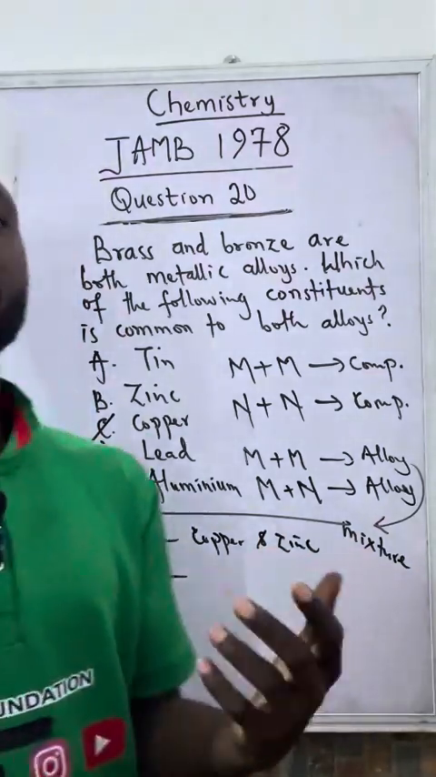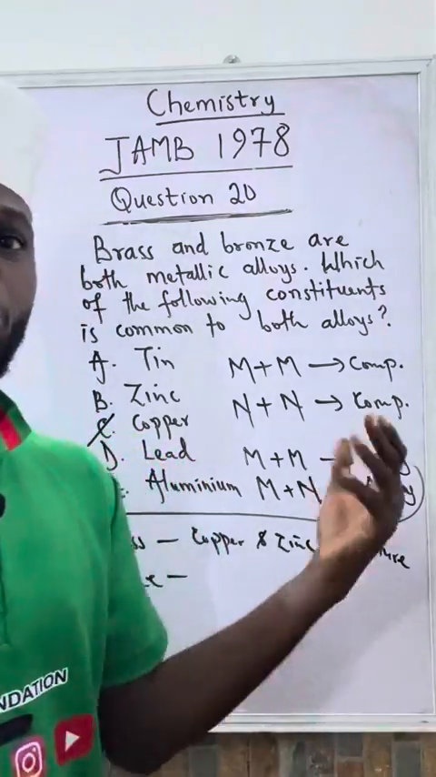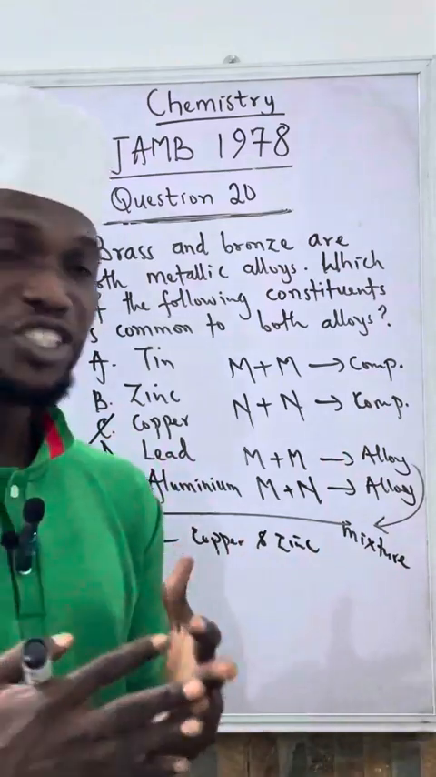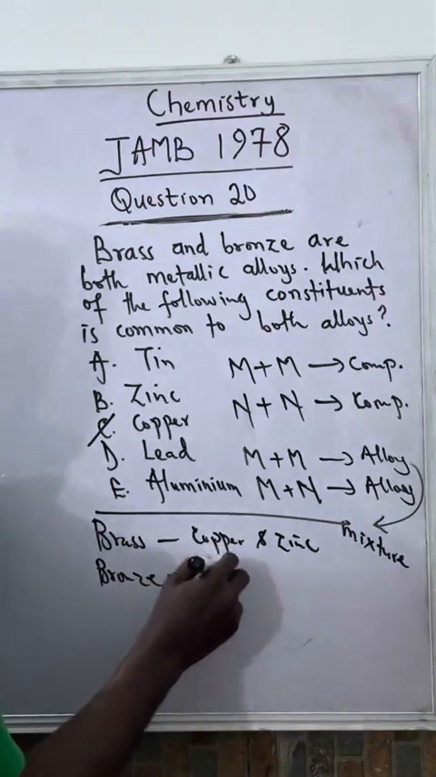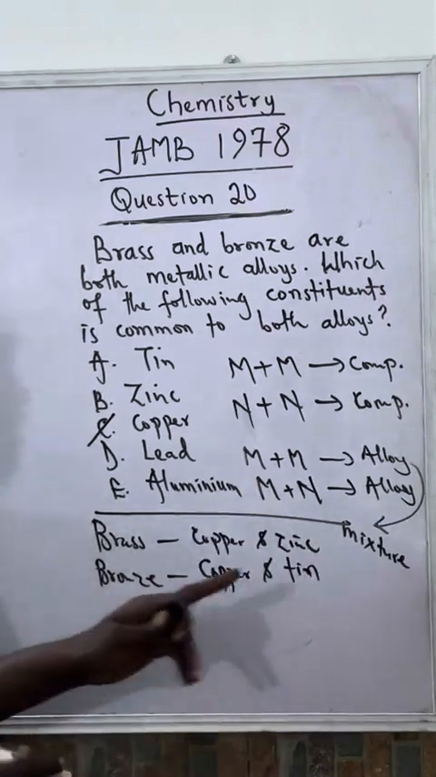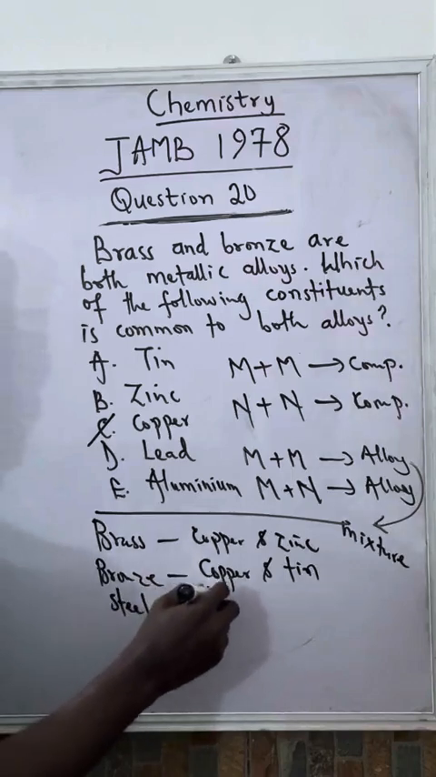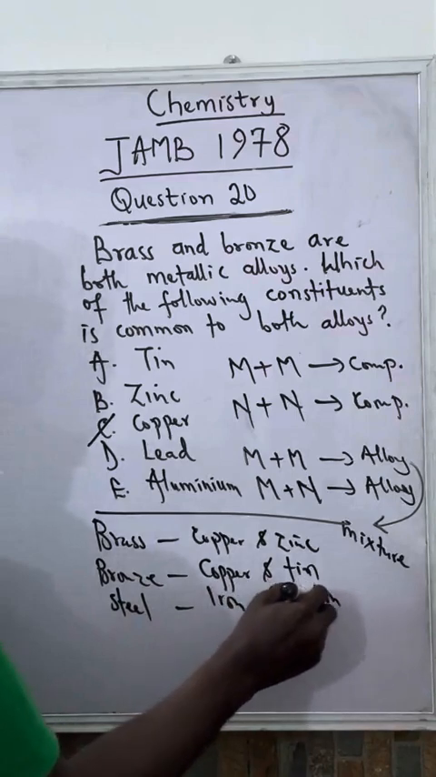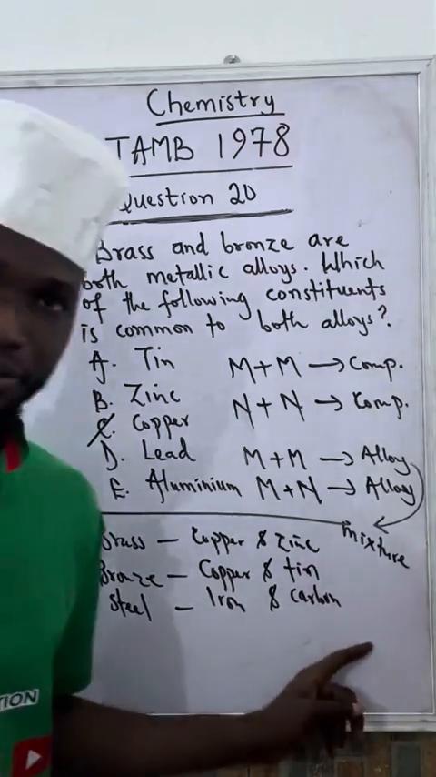It is not only liquid that can form solution. We have solution of solids too. When two solids mix together, they can form a solution. It is still a homogeneous solution. Now, bronze is made up of copper and tin. That's another example of alloy. Then we have steel. Steel is also very common. This is made up of iron and carbon.